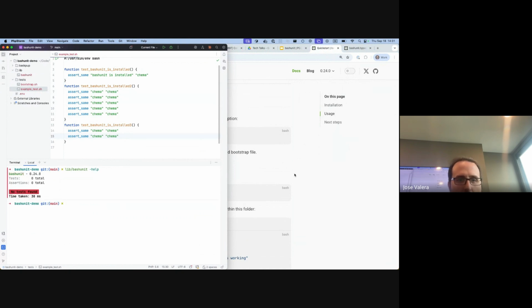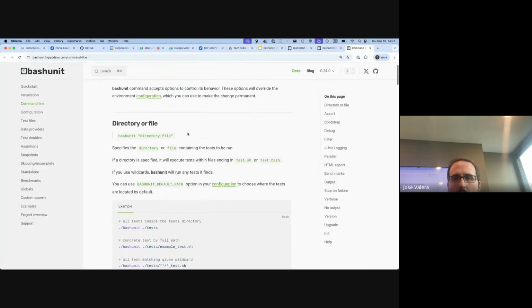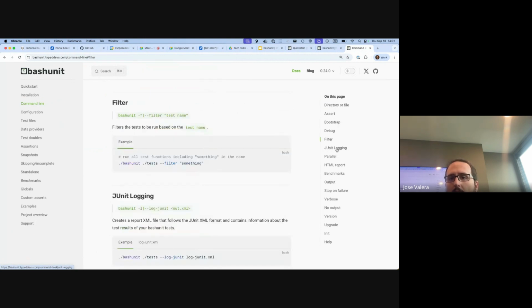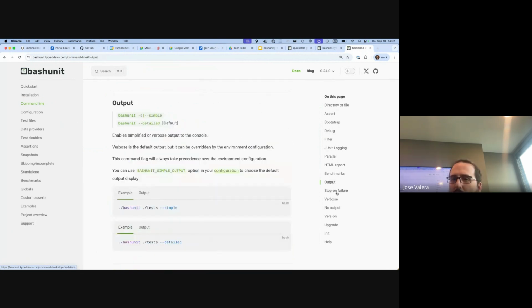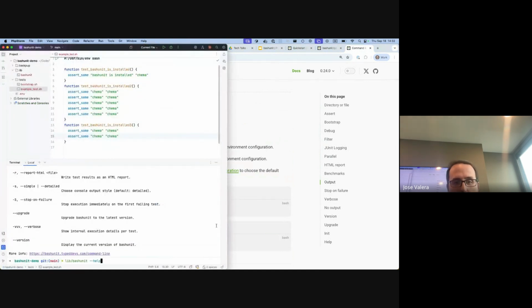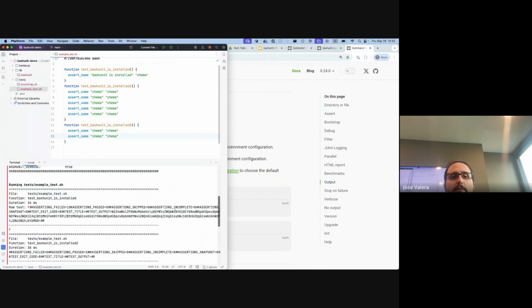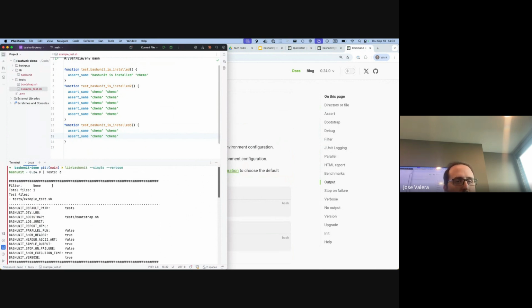There are a lot of things to help. Bashunit help. Sorry, it is here. You have the command line help, and here you can see all the options on the right. Assert, Bootstrap, debug, filter, JUnit log, parallel, HTML report, benchmark, output, stop on failure, verbose, no output, version, upgrade, init. Verbose, what is that verbose here? Let's run it as simple. Verbose gives you a lot more metadata information for every test, so you can better understand what bashunit is thinking, what is the data of bashunit itself. Very handy.